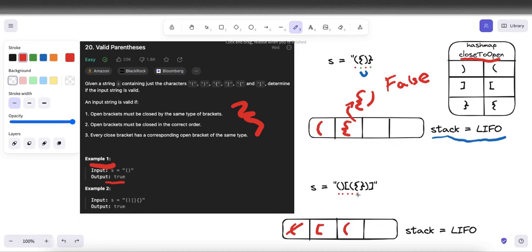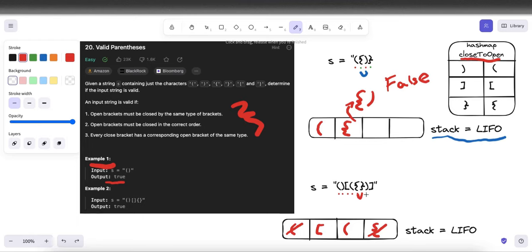Following this, we have an opening curly bracket, so we add that into our stack. Now we have encountered a closed bracket, and this is a curly bracket. Therefore, what we do is pop off our most recent element from the stack, which is the opening curly bracket. We then see that the closed bracket that we currently see is matching to this last opening bracket. So because the match is correct, we can continue on.